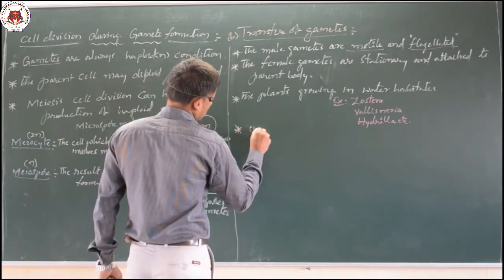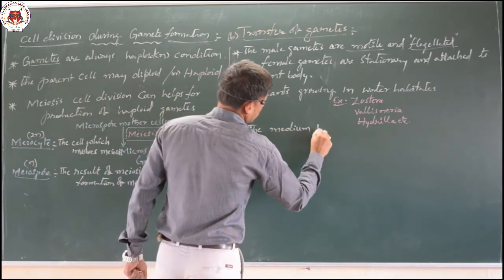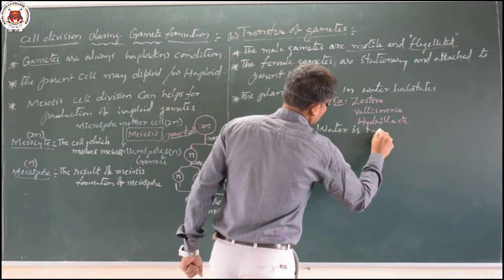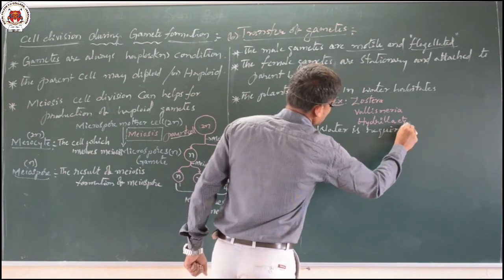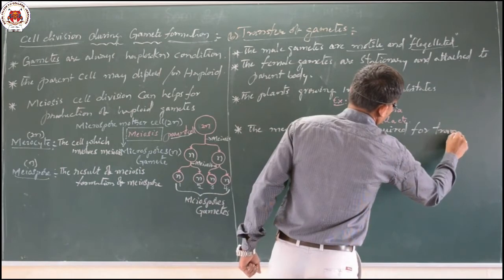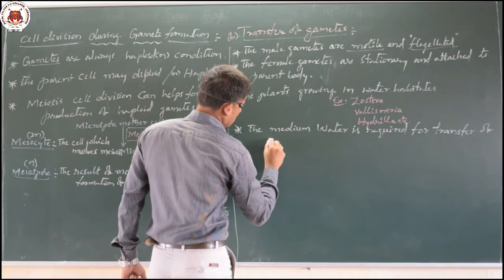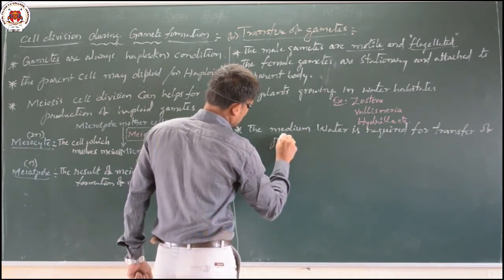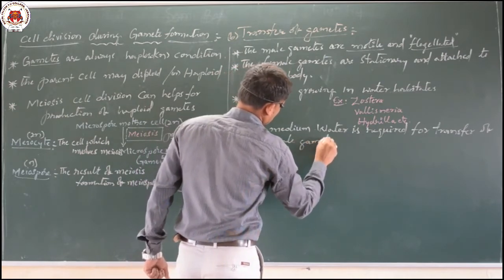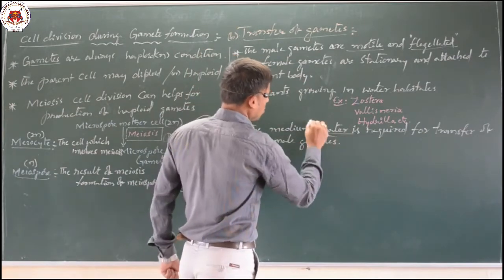The water, the medium, is required for transfer of pollen grains or male gametes. The watery plants require the medium called water.